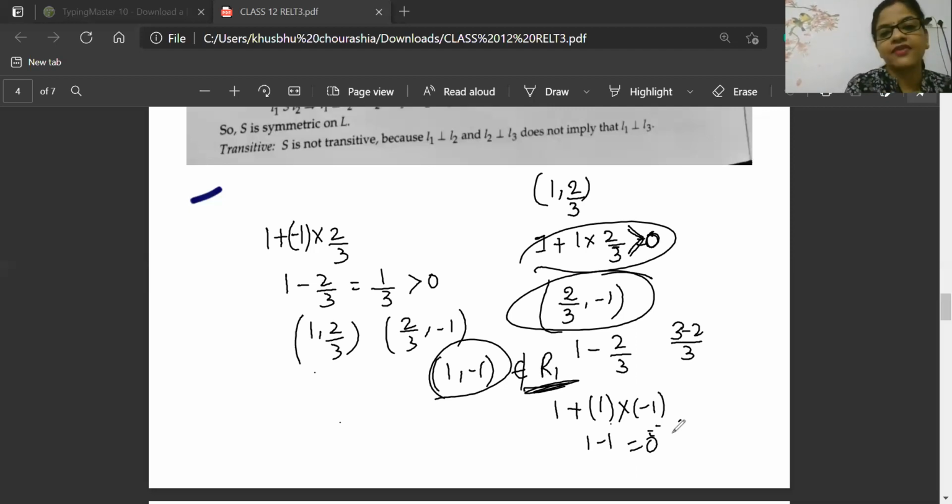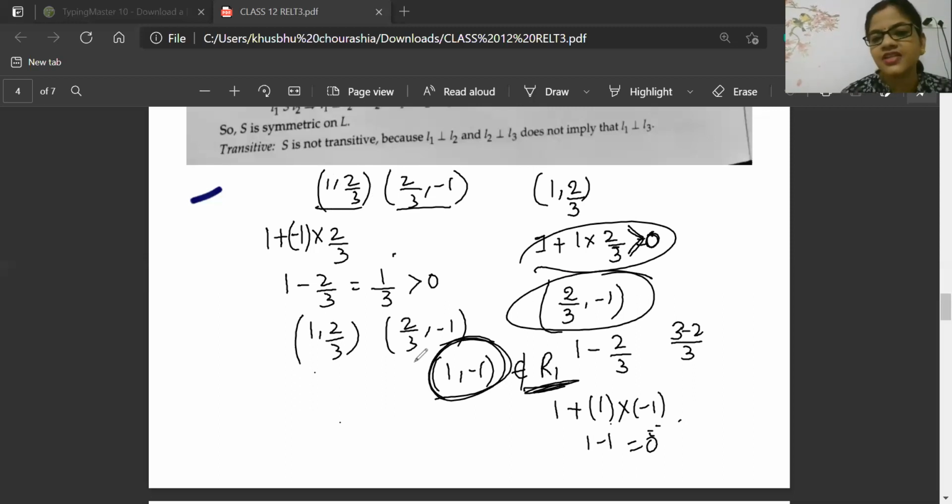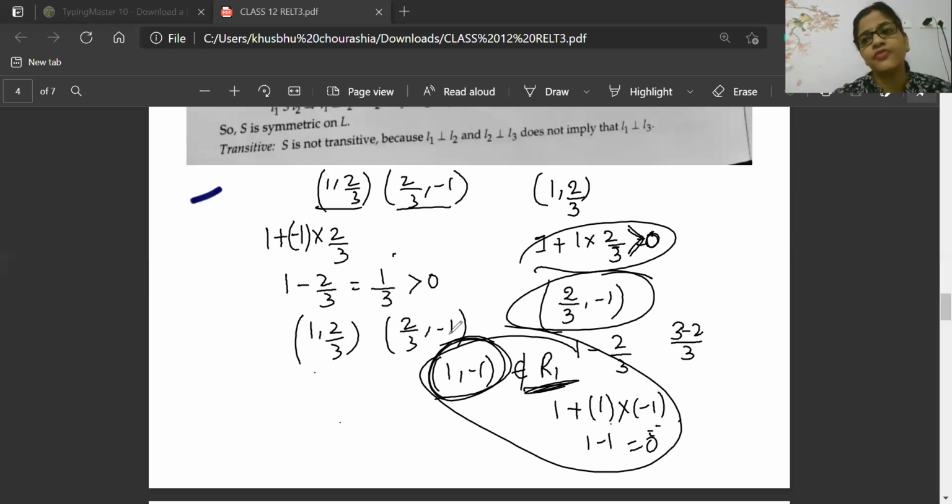But the relation is having 1 comma 2 by 3 and 2 by 3 comma minus 1, because these two are satisfying the relation. But since 1 comma minus 1 is not present inside the relation, the transitivity condition will not be fulfilled for this case. And since the transitivity condition is not fulfilled, we will say you are correct only.